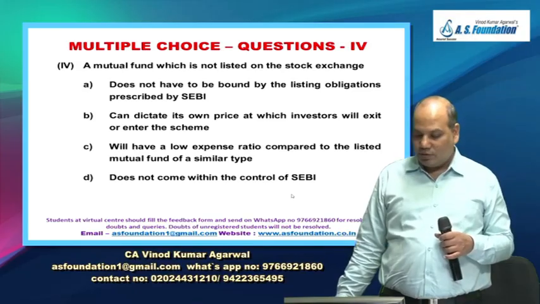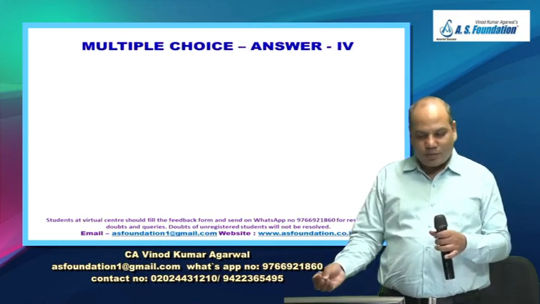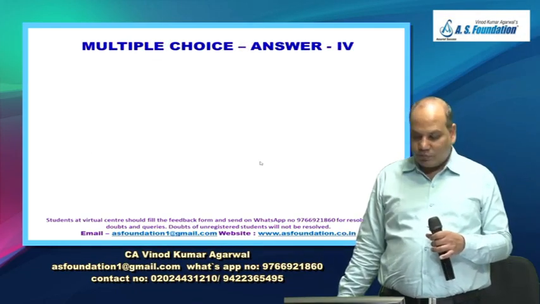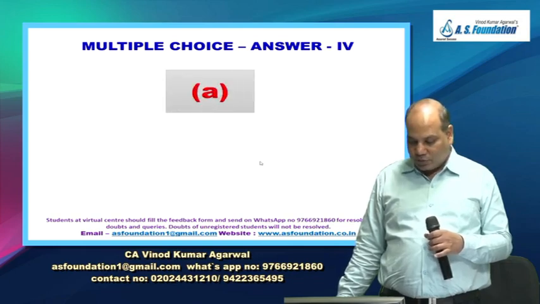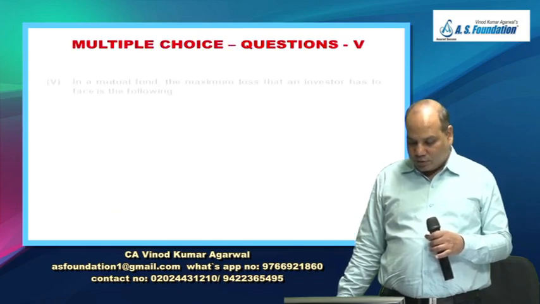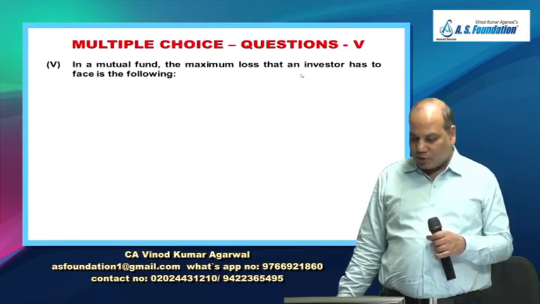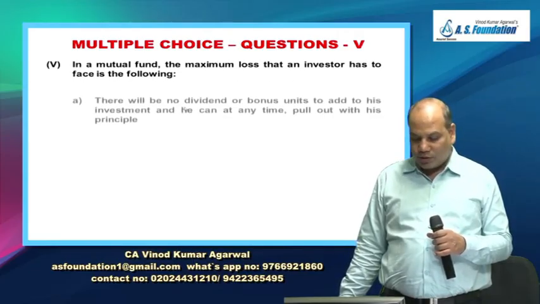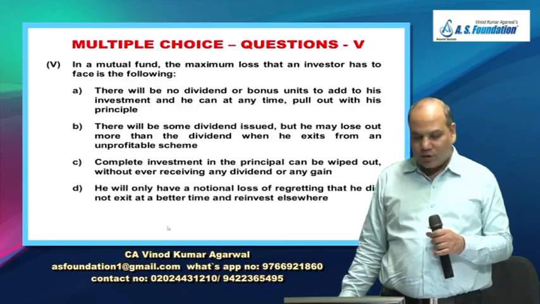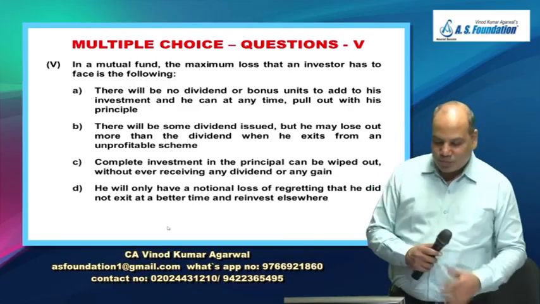Every mutual fund, except maybe the money market mutual fund, comes under SEBI. Okay, one more chance. In a mutual fund, the maximum loss that an investor has to face is the following. Again, don't read the answer, read and give me the correct answer.